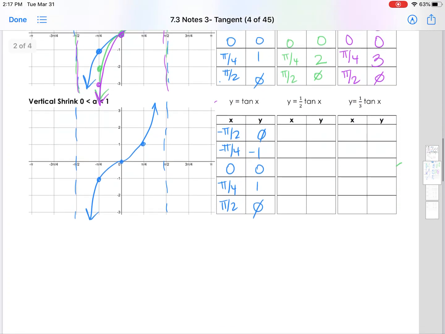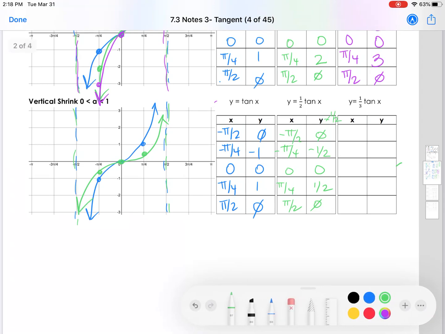Okay. All right, so the 1/2, same idea. We're just going to multiply the y value by 1/2. So the x's stay exactly the same. And we multiply by 1/2. Remember, undefined is still undefined. So that's negative 1/2, 0, 1/2. Negative 1/2, 0, 1/2. And the undefined is still undefined.